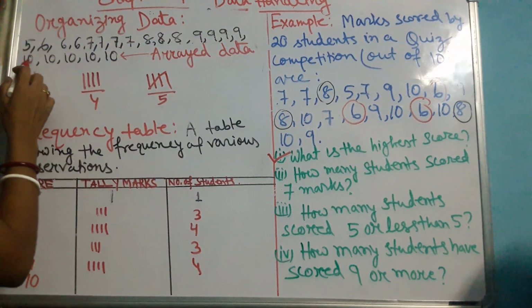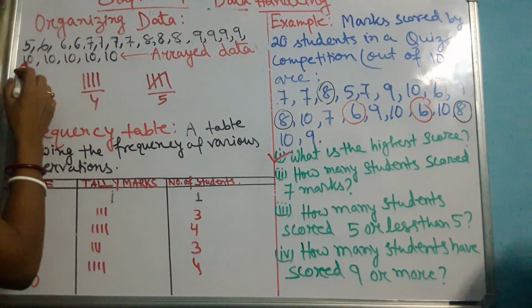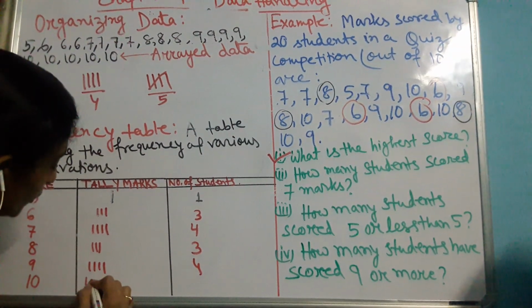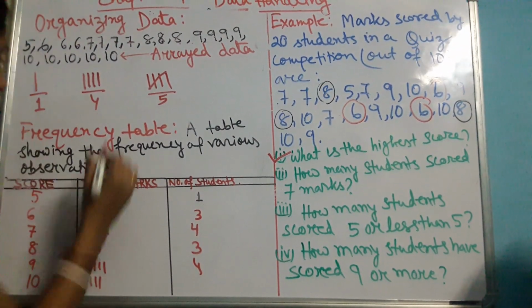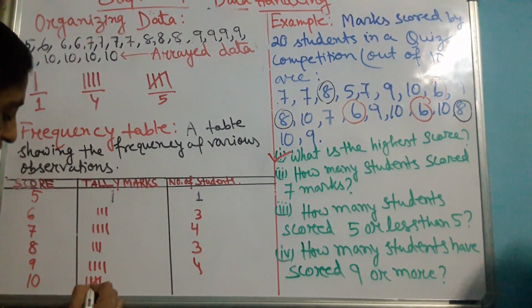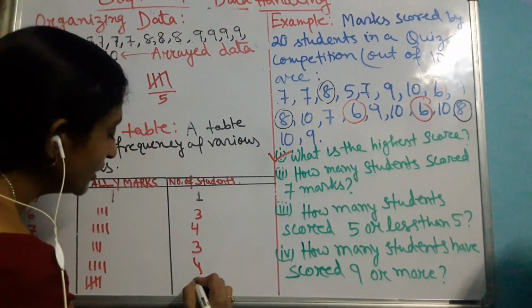How many students have got it? Wow, 5 students have got full marks, that means 10. So how will I mark it? 1, 2, 3, 4. And for 5, as I have told, I will put another one across. Okay, so here I have got the complete record.